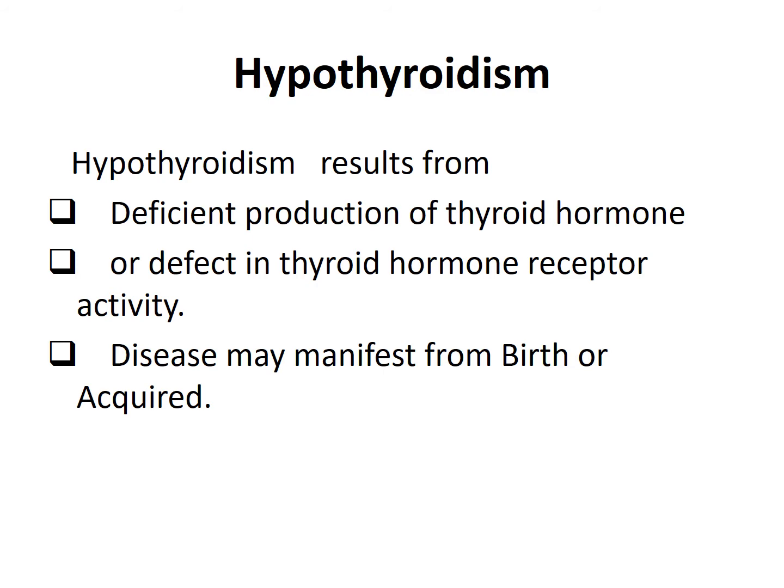Hypothyroidism usually results from either decreased production of thyroid hormone or a defect in thyroid hormone receptor activity. Decreased production of thyroid hormone has a significant impact on growth and development. It can manifest at birth, known as congenital hypothyroidism, or can be acquired later in life due to other causes like autoimmune thyroiditis and other reasons.